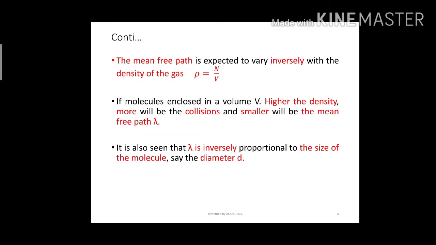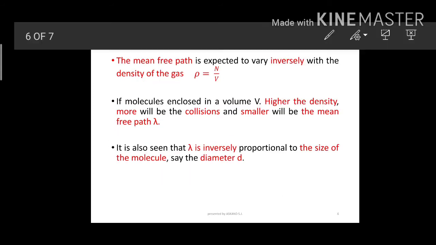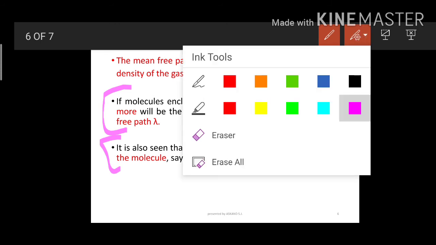On the basis of these two statements: first, the higher the density, the more the collisions and the smaller the mean free path. Second, if size is varying, then lambda is inversely proportional to the diameter. On these two statements I can write two equations.